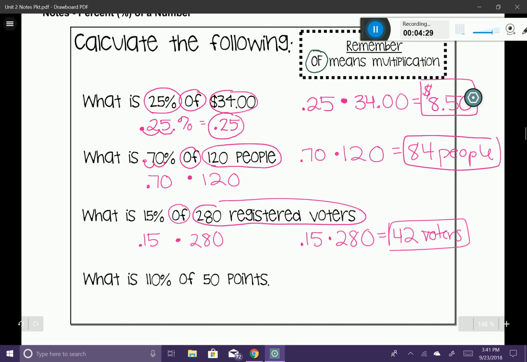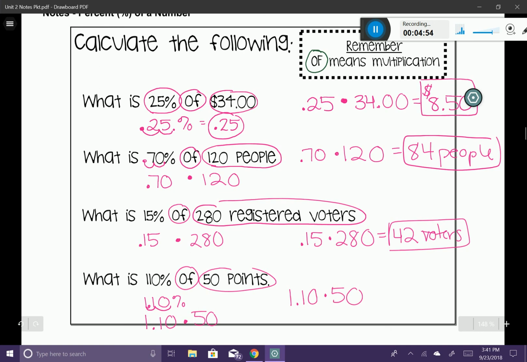So let's look at our 110%. I'm going to rewrite this with some space in between, and I'm going to move the decimal once, twice. That's going to give me 1.10. My "of" is going to mean multiply, and then I have my 50 points. So I'm going to multiply those numbers together, and you can do that right in your calculator.